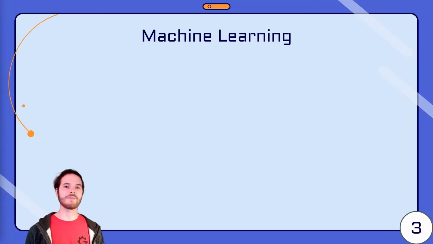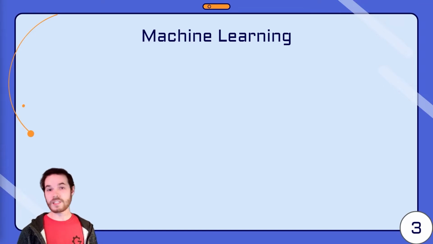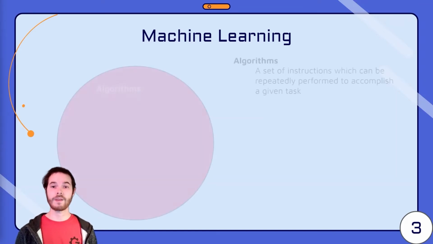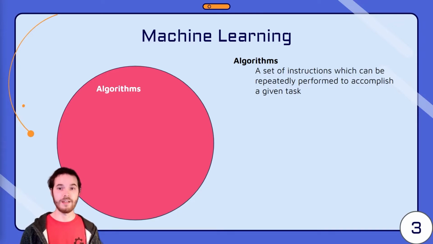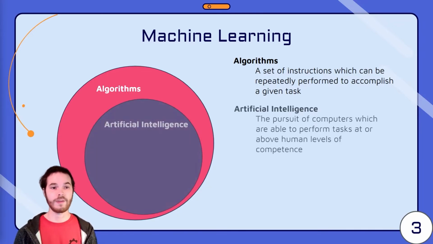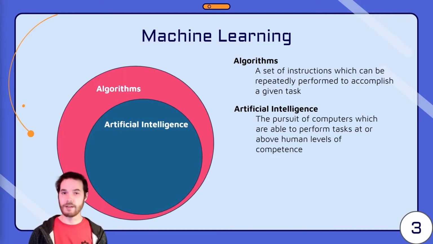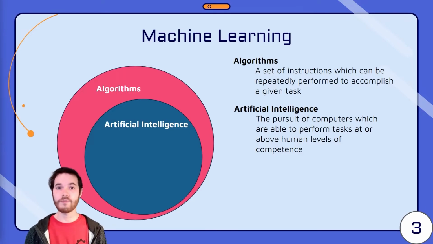So what exactly is machine learning? Well, it's a specific type of algorithm. We remember from our last module that algorithms are a set of instructions which can be repeatedly performed to accomplish a task. Artificial intelligence, then, is a type of algorithm. And the goal of artificial intelligence is to create computers which are capable of performing tasks at or above human levels of competence.